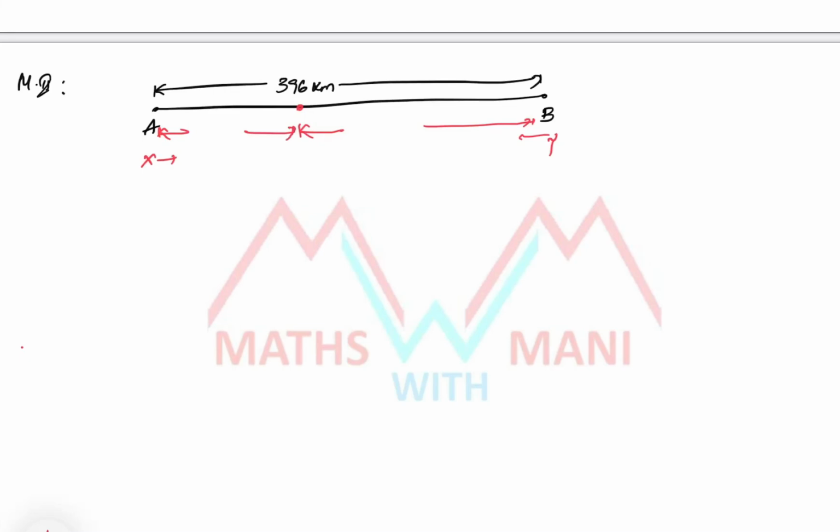Now tell me, Y speed is 10 kmph more than the X. That means in 1 hour Y covers 10 kilometers more than X. But here they took 5.5 hours. In 5.5 hours, that is 11 by 2 hours, how much distance does Y cover more than X? 11 by 2 into 10, that is 55 kilometers.